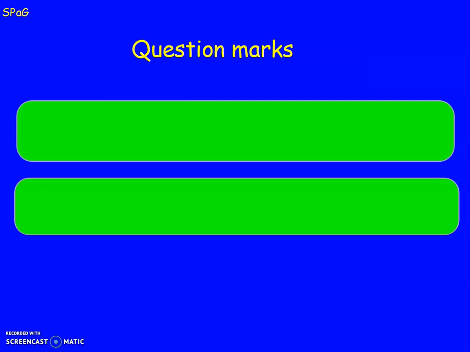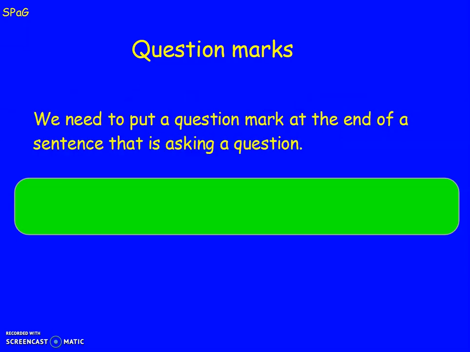So in SPAG today, we're going to be looking again at question marks because I'm really hoping that lots of you managed to get a question into your campaign to get your reader thinking. Okay, so when would we use a question mark? Have a little think. So question marks go at the end of every sentence that is asking a question. And the questions that we get into our campaign might start with things such as, did you know? Can you believe? Okay, so they're all questions that will need a question mark at the end of the sentence.